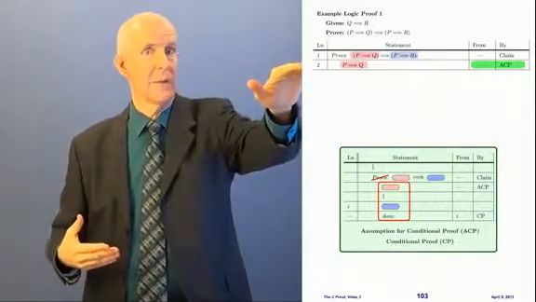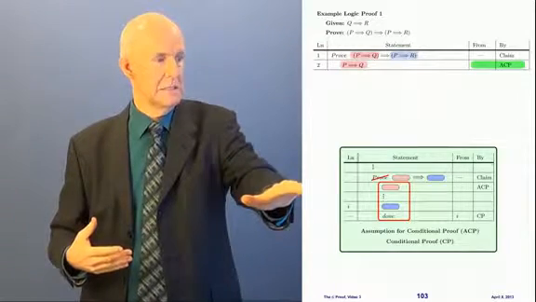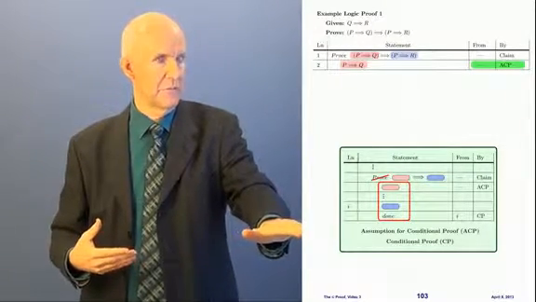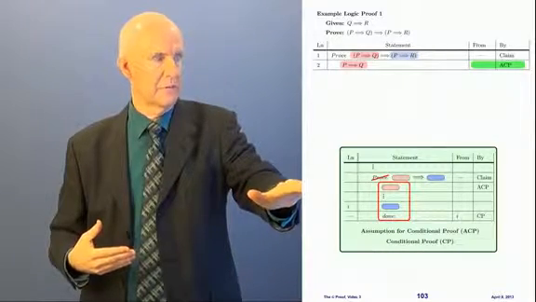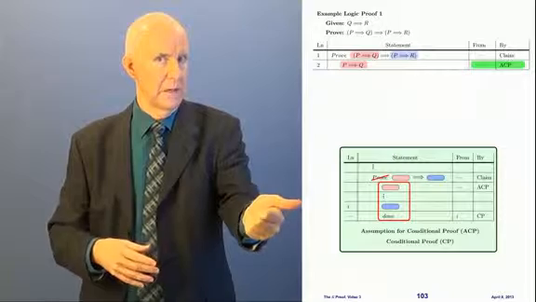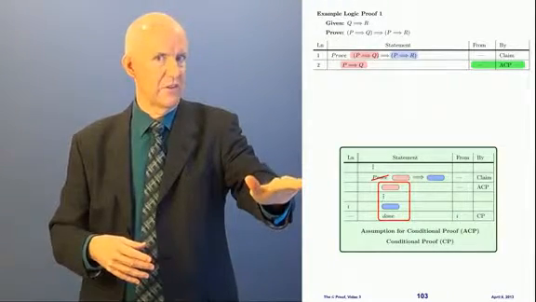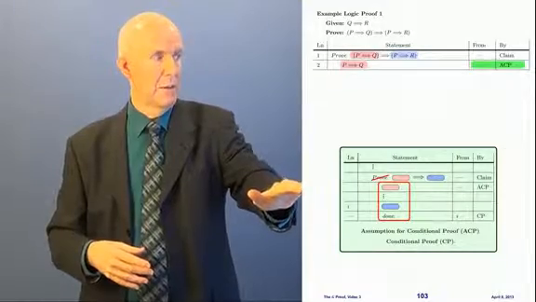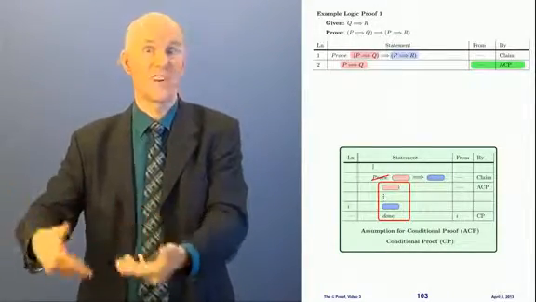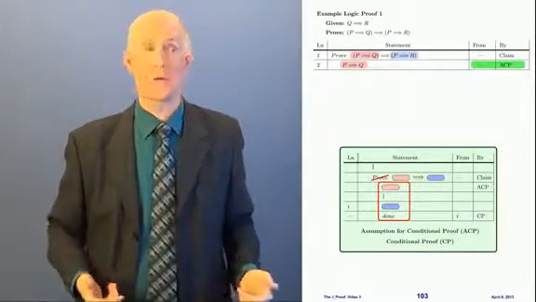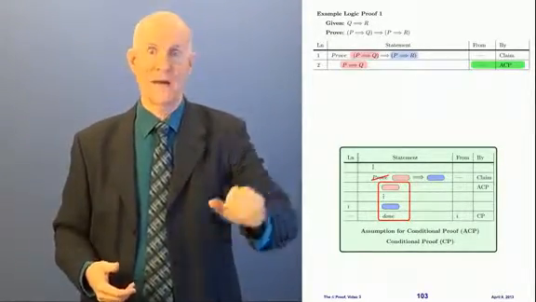So in the by column, I write ACP, which means assumption for conditional proof. I don't use arrows on the proof rules, and so you don't have to put anything in the from column on ACP. And remember, that's because we're assuming that, and now we're going to try to get the blue. We'll come back to this rule again if we get it.